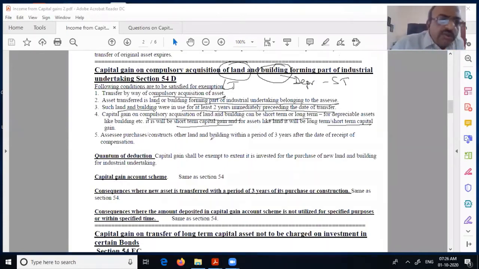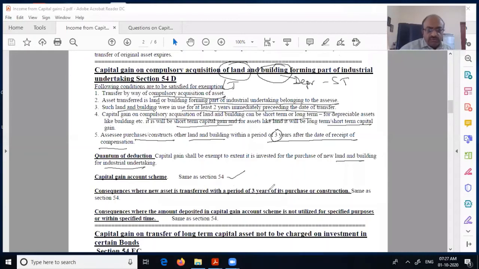Now, what he has to do, the assessee has to purchase or construct other land and building within a period of 3 years from the date of receipt of compensation. So, you can purchase it or you can construct it within 3 years. What is the quantum? Capital gain shall be exempted to the extent it is invested for the purchase of new land and building for industrial activity. What is this? Capital gain account scheme, section 54. Section 54, consequence of transfer is also the same.